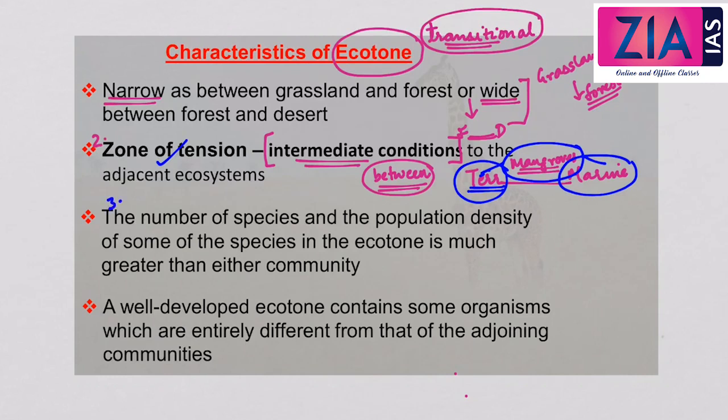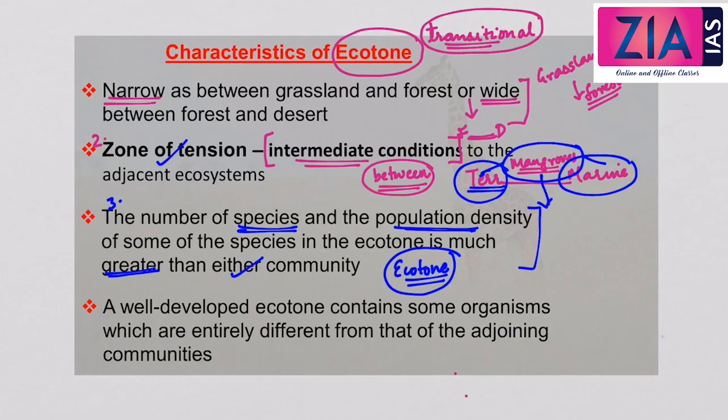Third feature is that the number of species and the population density of some of the species in the ecotone is much greater than the entire community. So this means that in the ecotone, that is in the transitional zone, sometimes the number of species and the population density of some of the species can be greater than either community, which means let us again take the example of mangroves itself.